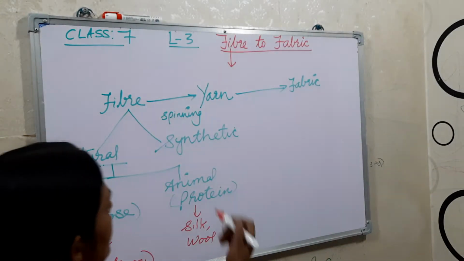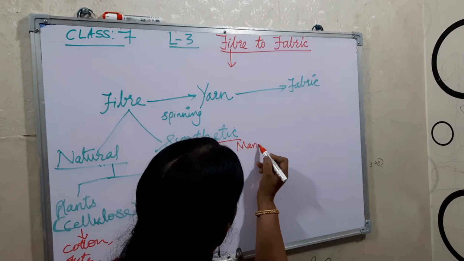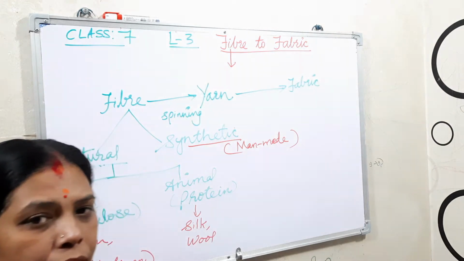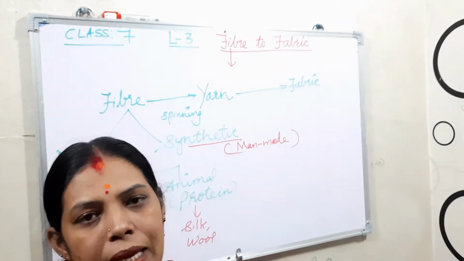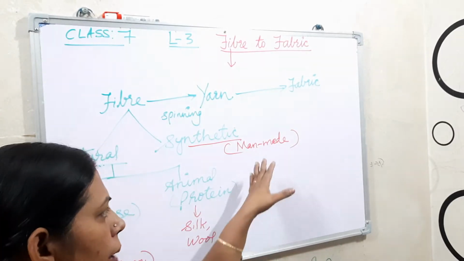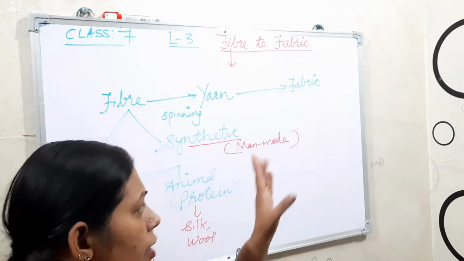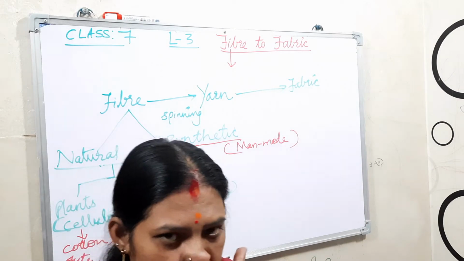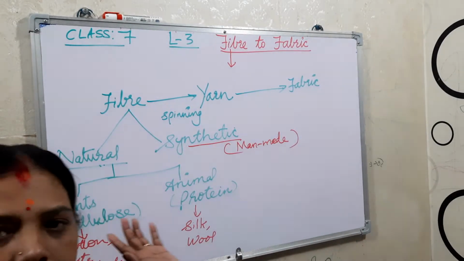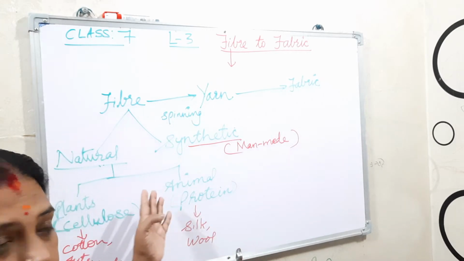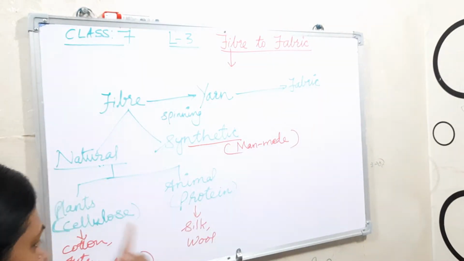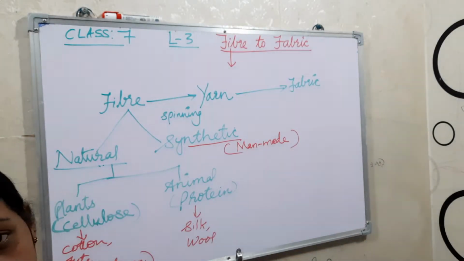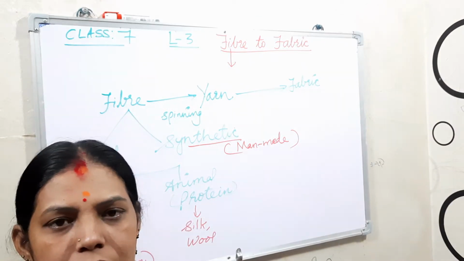And synthetic fibers are man-made fibers. They are made artificially by using chemicals, like petroleum products. Natural fibers are costlier than synthetic ones, because we have to depend on plants and animals. Their production should be proper, then only can we get natural fibers. So production is less, so it is costly.